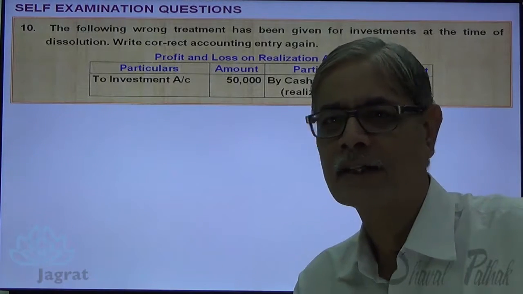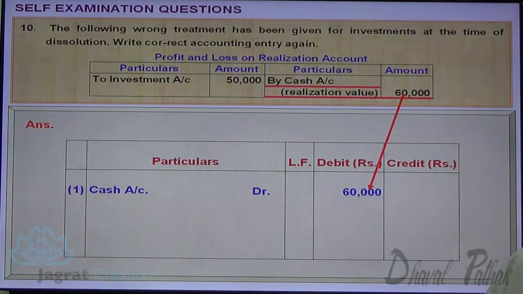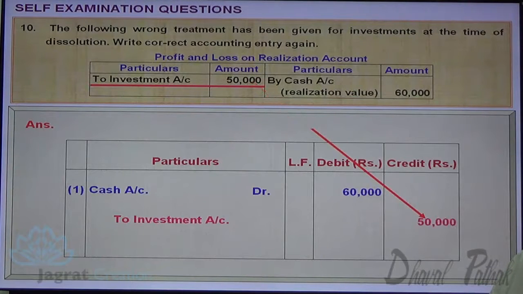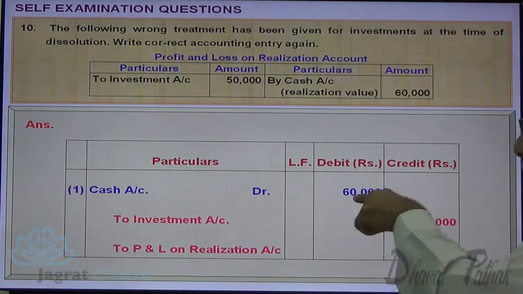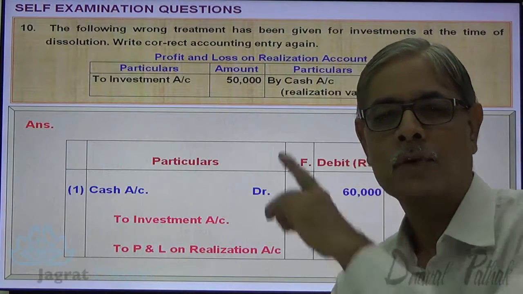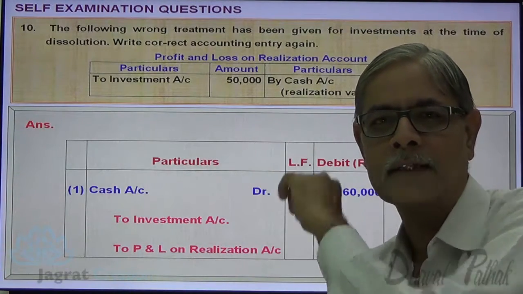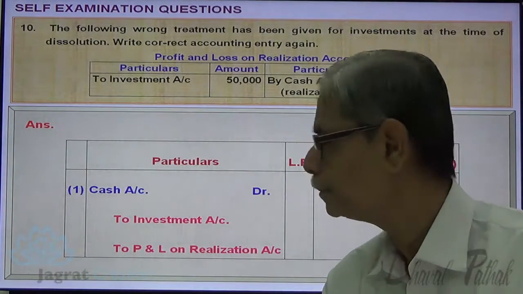Observe the entry that I write. Here, cash received 60,000, so cash or bank account debit 60,000. The book value of asset transferred is 50,000, that is credited. The difference between the two, 10,000, is the gain, that is credited to profit or loss on realization account, credit 10,000. So 50 and 10, that makes 60. So 10,000 gain credited to the given account. So this accounting and reporting is not right. This is the correct entry that one should write. Next.